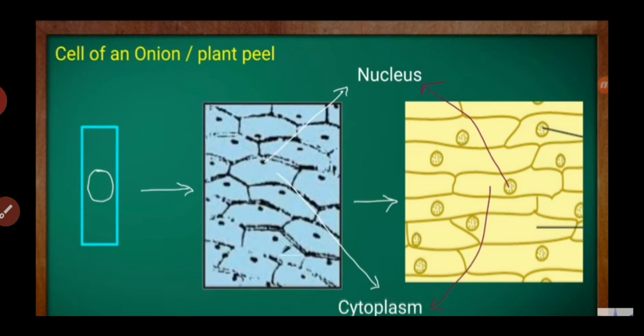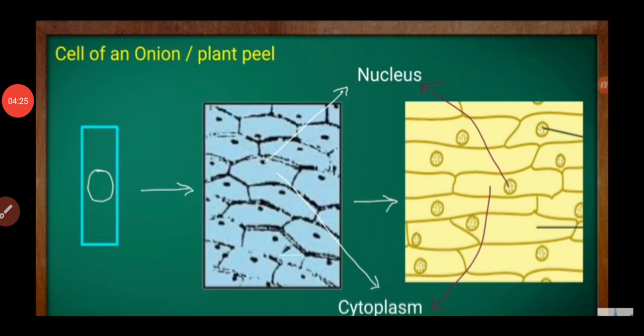पहले अनियन बल्ब लिया, उसका epidermis को peel करना है, उसके बाद glass slide पे रखो, water रखना है उसमें, then put the saffron solution and then transfer the peel of the onion and cover it and then observe with the help of the microscope, and then we will see the structure of the cell like this way.